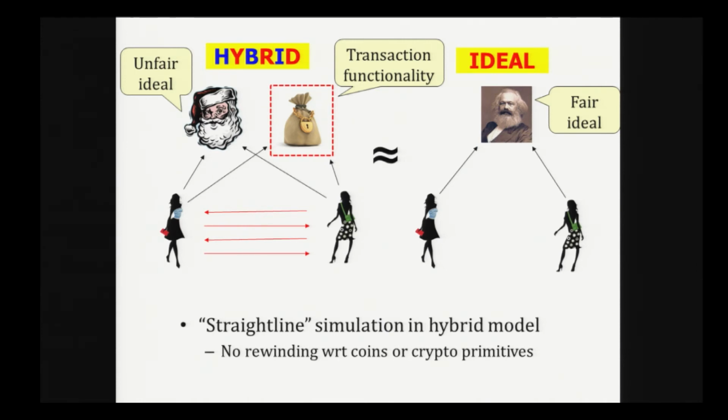we'll describe a protocol in a hybrid model where parties have access to an unfair ideal functionality and also a transaction functionality, which will be realized in Bitcoin. And then we will show that this execution in the hybrid model is indistinguishable to an ideal execution where parties interact with the dream primitive. So here, this is the photo of Karl Marx, who is distributing both coins and outputs in a very fair manner to all the participants. So something that we'll be looking for is straight line simulation in the hybrid model. This is just to make the protocols more robust, so they can run in a concurrent setting without any simulation issues. So we don't rewind either with respect to coins or crypto primitives.